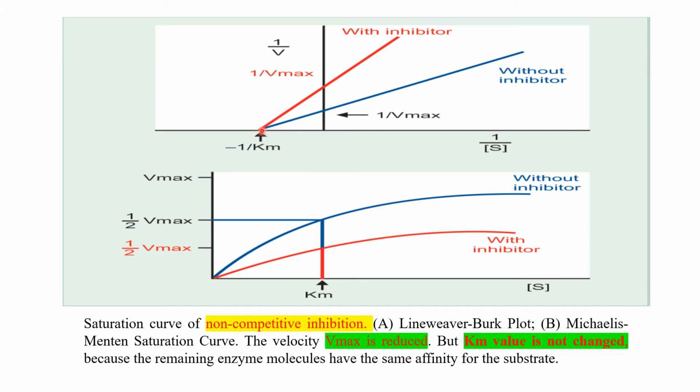So see here, Km remains the same, but Vmax is decreased. This is the Vmax with inhibitor. So here it is 1 by Vmax, therefore it is coming upwards. So 1 by Vmax is increased, so Vmax is decreased in non-competitive inhibition and Km remains the same. Km value is not changed. Vmax is reduced.